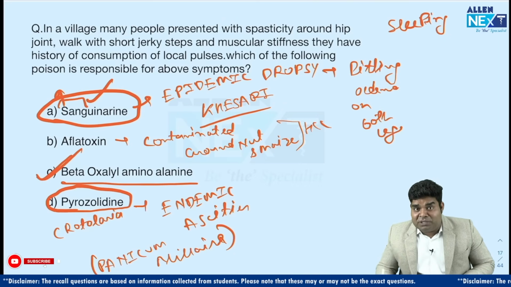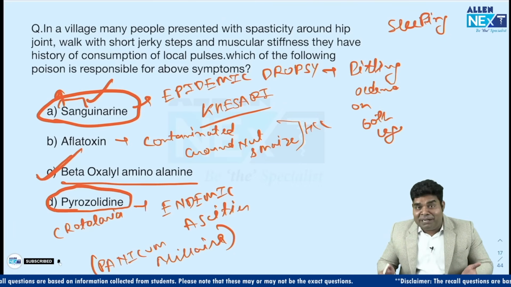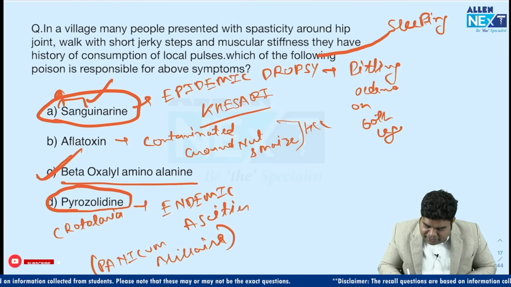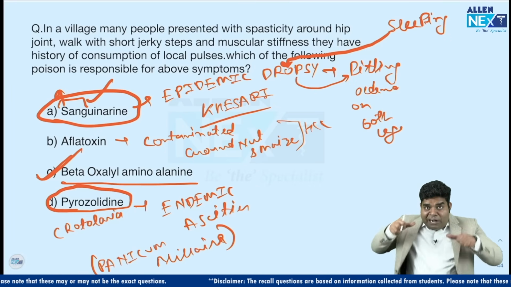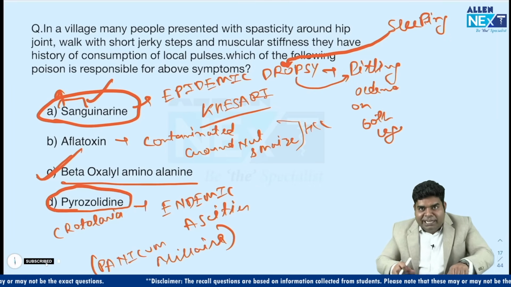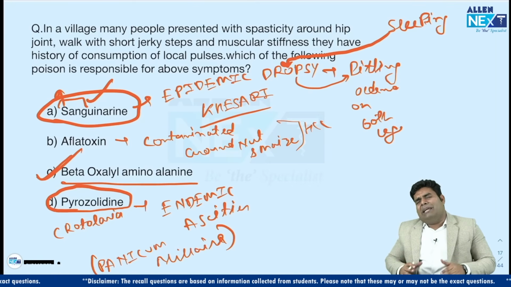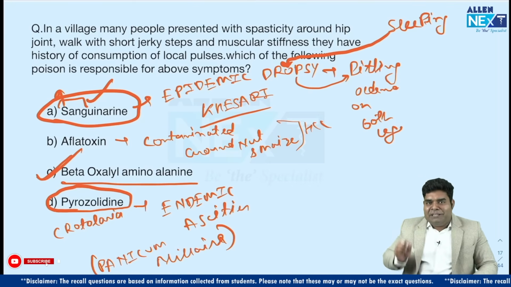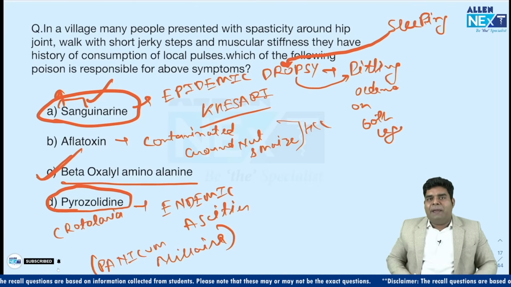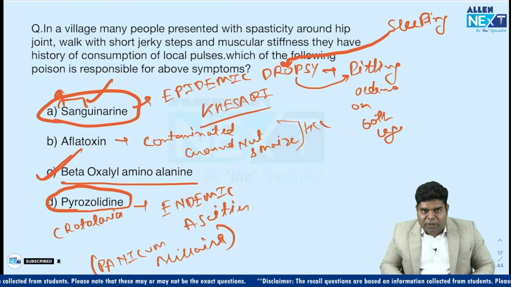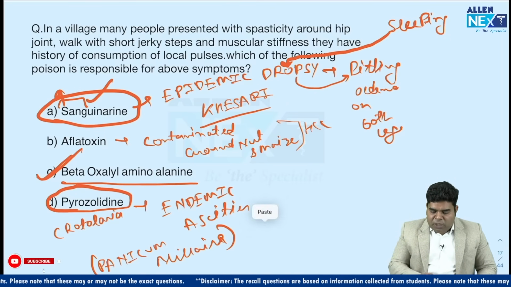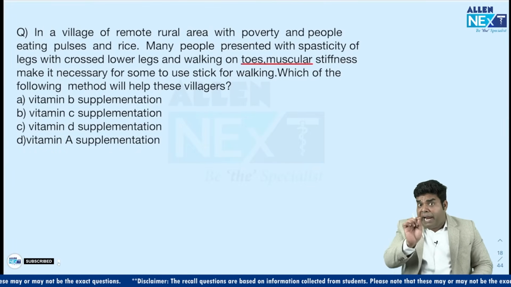Whenever you sleep, first thing is you will not sleep probably, but if you sleep, there is definitely dropping of eyelid, and the symptom is also pitting edema. Dropping going inside, pitting going inside. So S for sleeping, S for dropping and going inside. So sanguinarine will be for dropsy and pyrrolizidine will be for endemic ascites. Okay, I hope the confusion will not be there. Now, what was the second question?